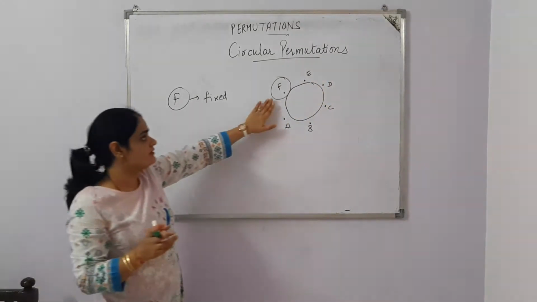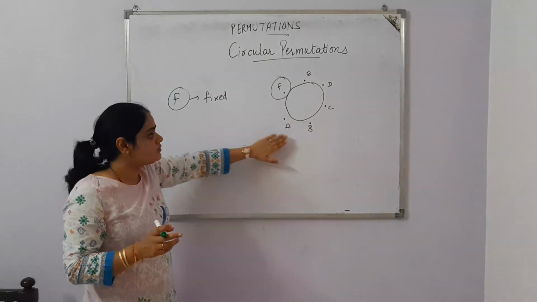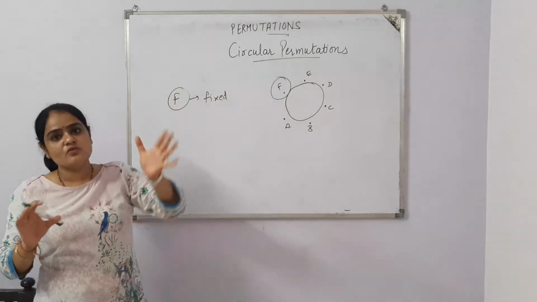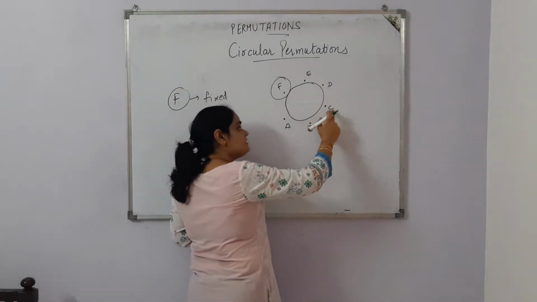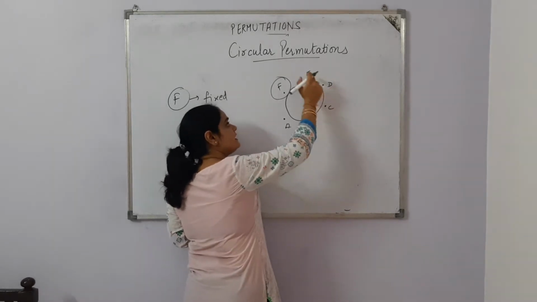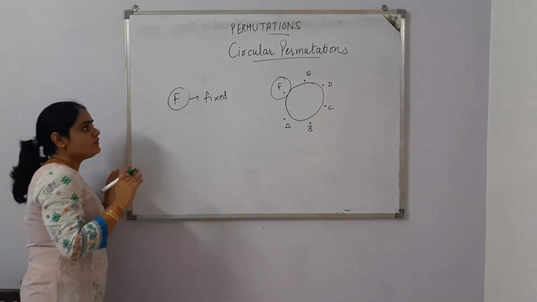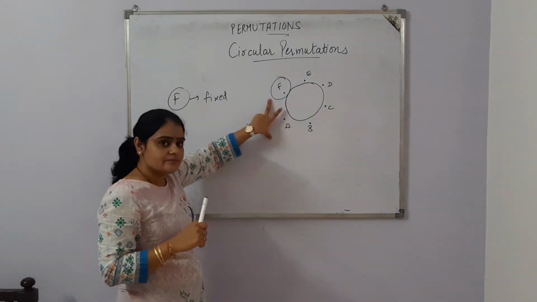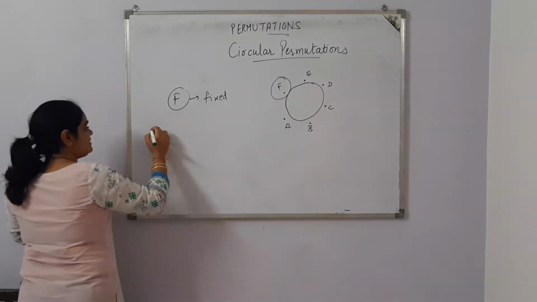If F's position is fixed, then there are total 5 persons whose chairs can be shuffled. A can come here, C can come here, B can come here, D can come here. So all positions can shuffle. That means it is only possible whenever one person's position is fixed. So total arrangements are